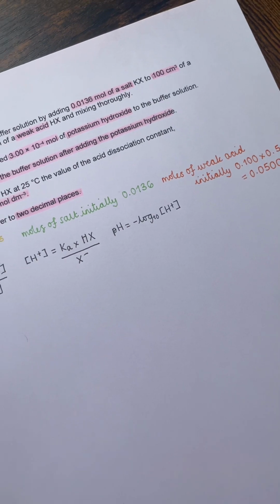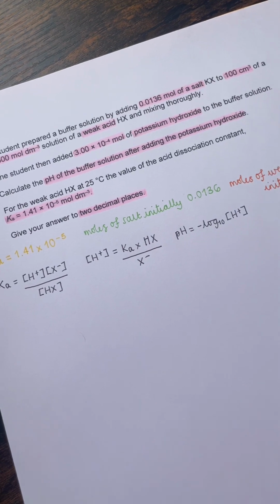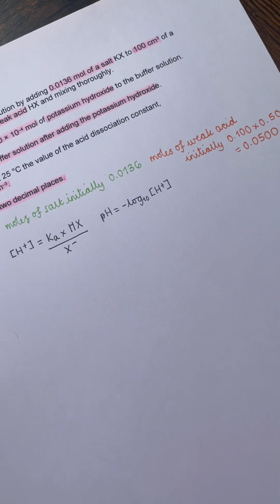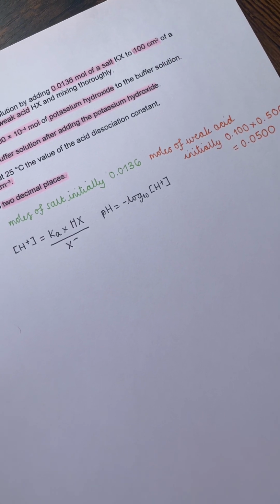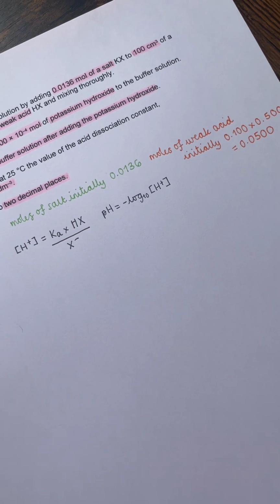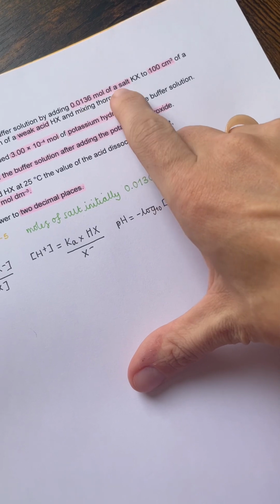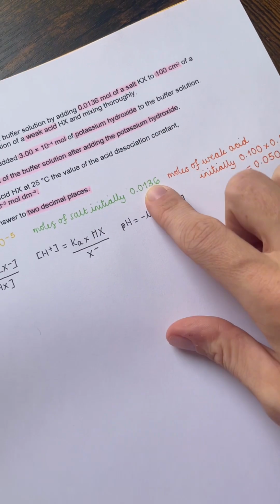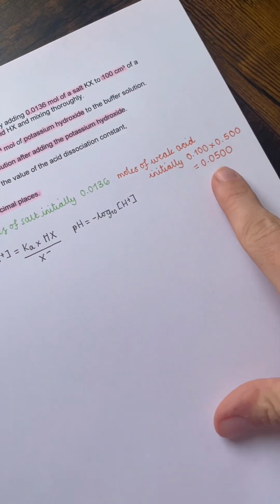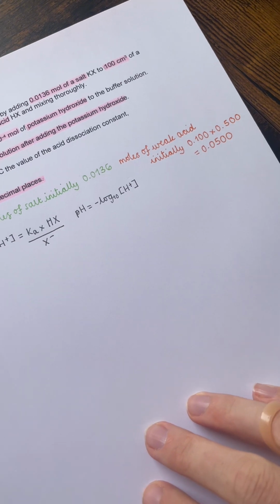Now, we haven't been asked to calculate the original pH of the buffer solution this time, but I've still written those three values down because when we then add an alkali or an acid to our buffer solution, as was covered in video part 2, we need to know how the moles of the salt and the weak acid are going to change. So we need to know what they are initially, and we were given the moles of the salt straight up, so that was nice and straightforward. And then for the moles of the weak acid, we were given a volume and a concentration, so I've just multiplied those together with the volume in decimetres cubed to get the moles.